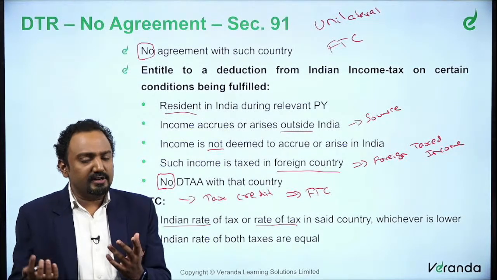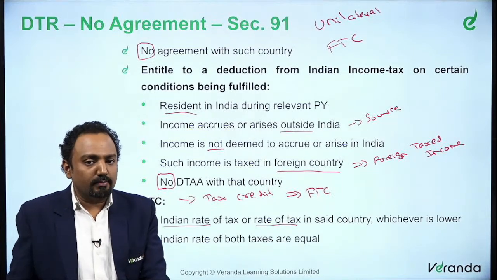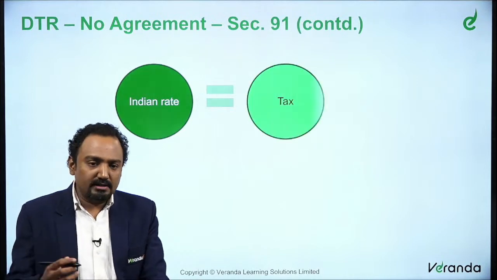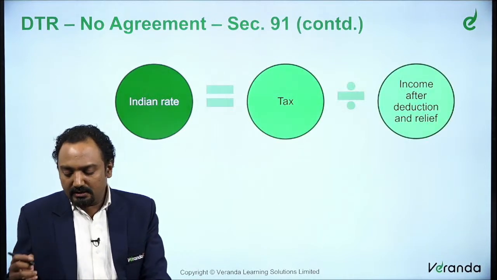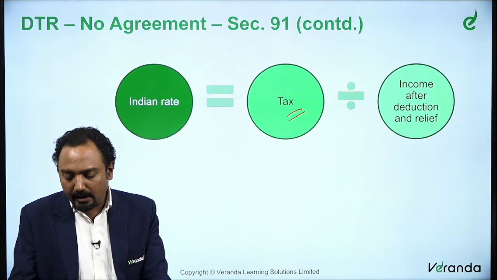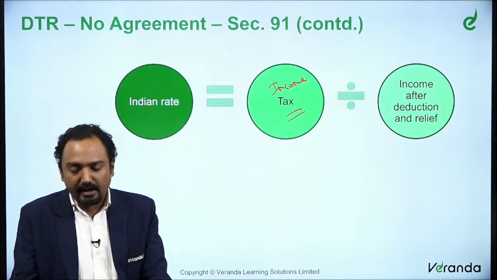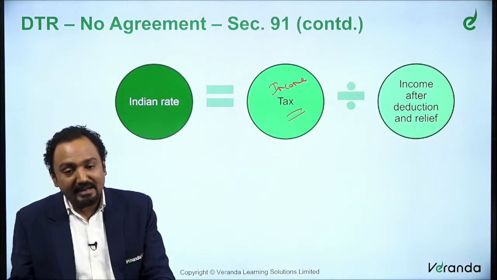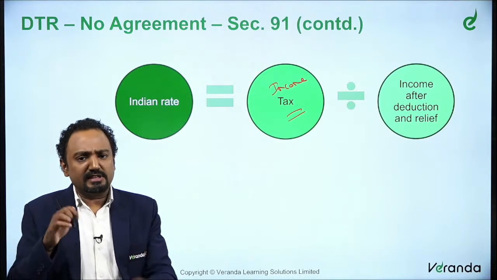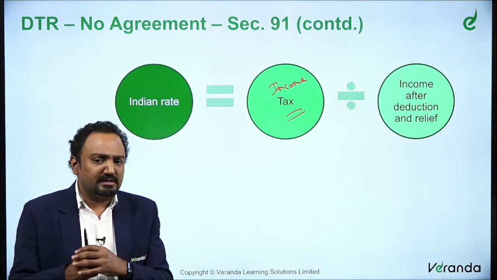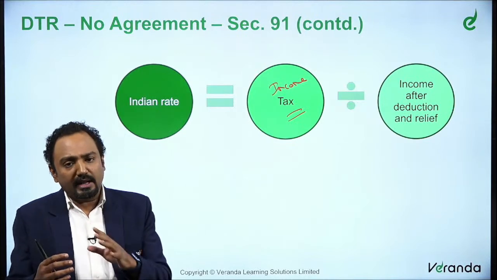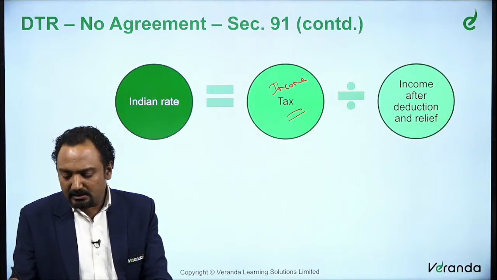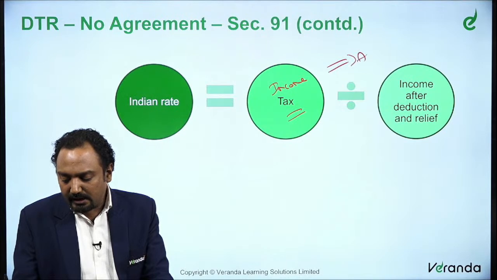So there is no difference between that, but still the rule says when both the rates are equal, you will have to adopt Indian rate. So now we need to understand what is Indian rate, what is foreign rate. So Indian rate is basically you take the total tax, that is your income tax. When you say tax, you don't talk about GST and all. So it is about your income tax that is divided by income after all your deductions, that is Chapter 6A deductions, providing various relief that is available. For all that, you take that income and then take an average rate, that is income tax divided by this. This will give you the average rate